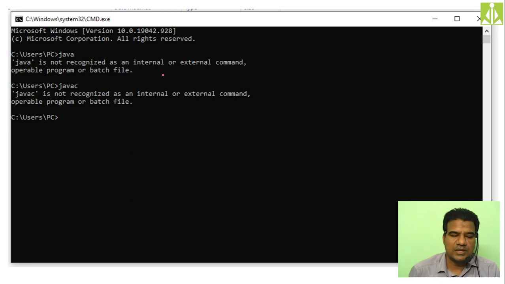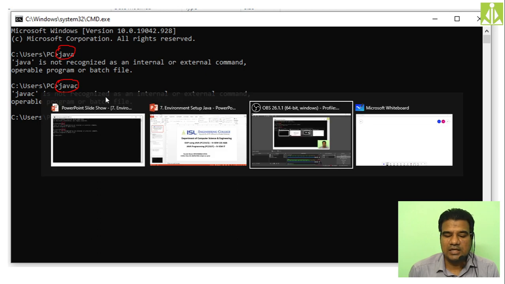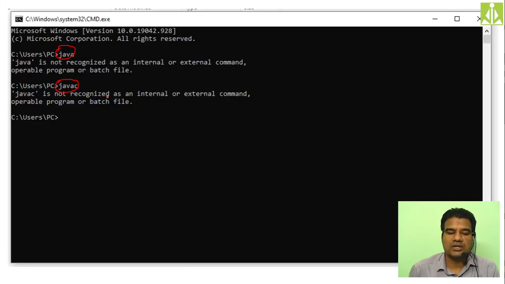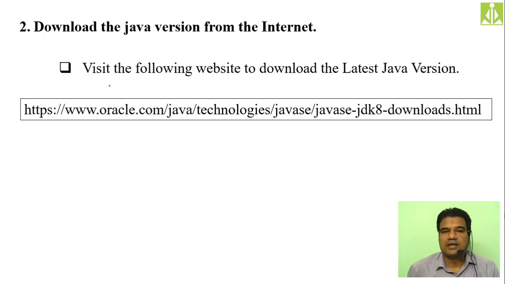So first, as you can see, so far I have not done anything, neither the installation nor the path setting. So when I'm typing java, I'm getting this error: java is not recognized as an internal or external command. And when I'm typing javac, I'm getting an error again: javac is also not recognized as an internal or external command. That means neither the installation nor the path setting has been done. Remember this one.